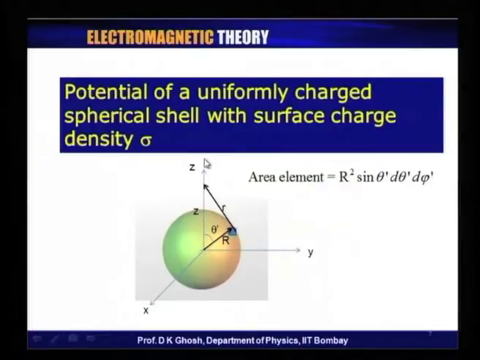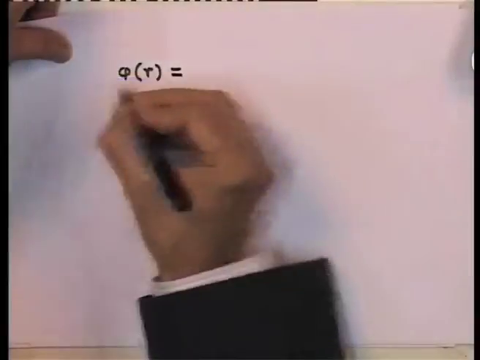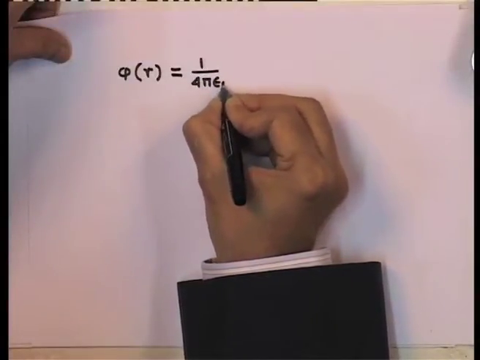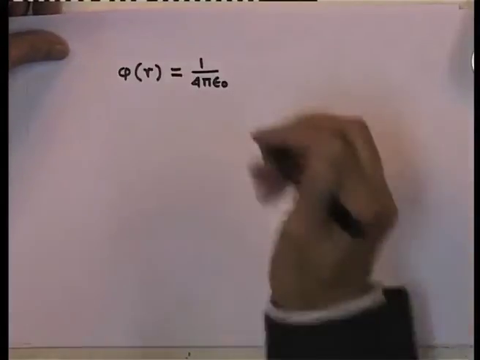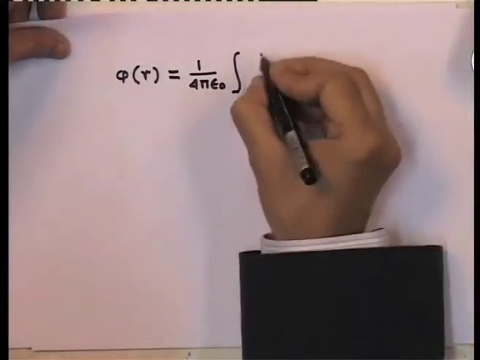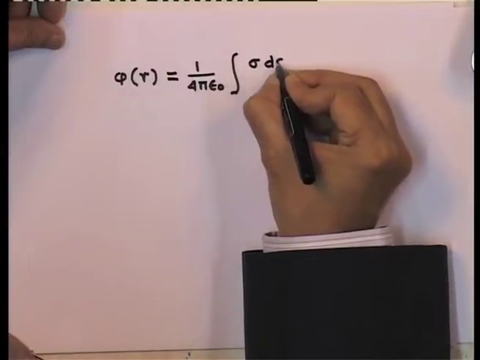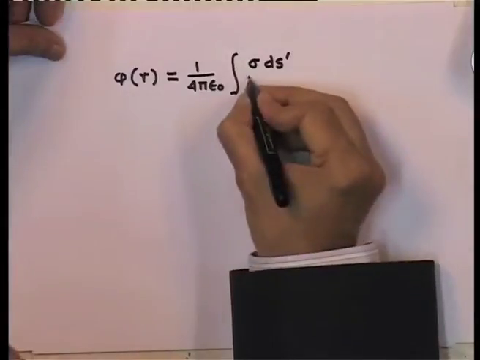So, the distance along the z axis is z, but I could jolly well later on replace it with r, because the sphere is perfectly symmetric with respect to the distances around it. So, therefore, my phi of r or phi of z is 1 over 4 pi epsilon 0 times the charge that is there, which is sigma d s prime divided by the magnitude of r minus r prime.